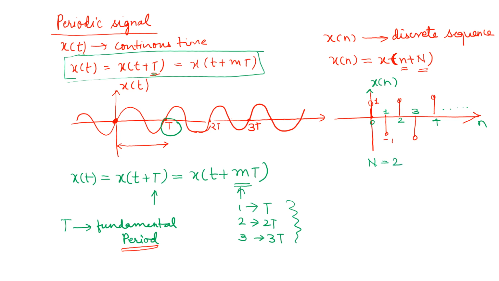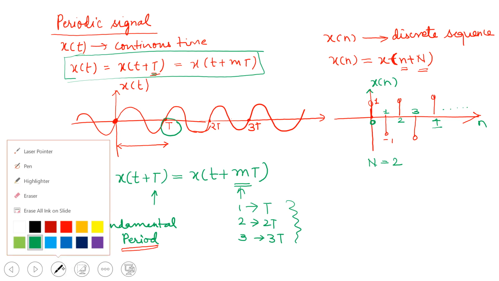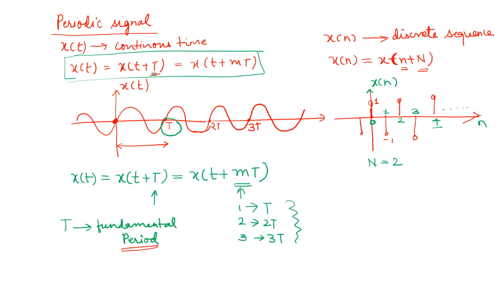Why? Because the signal started at n equal to 0 and it again repeats itself at n equal to 2, then n equal to 4, and similarly at n equal to 6, and so on. The same graph will also continue on the negative side, meaning at -1, then at 1, then at -1, and so on. So this expression can also be written as x(n plus mN), where m is also an integer and capital N is obviously an integer because it is a discrete time signal.